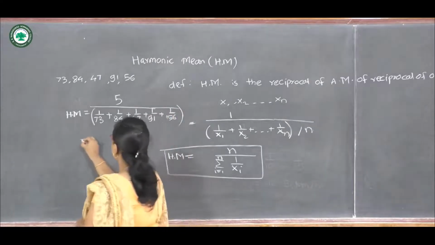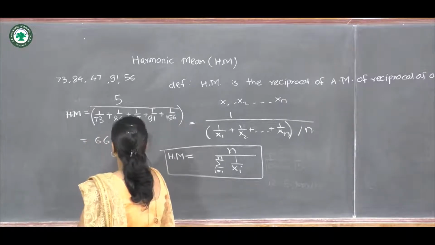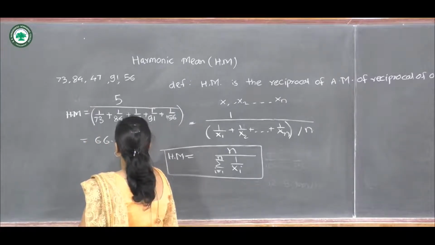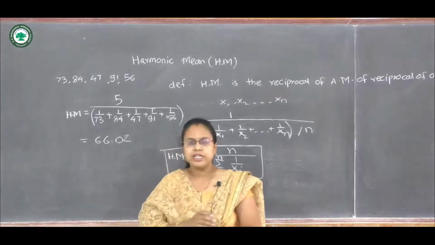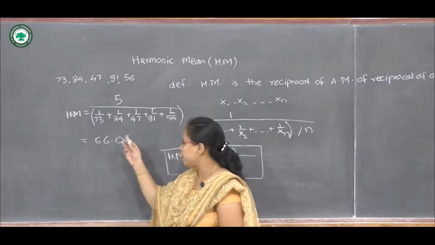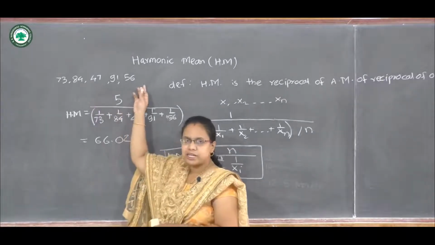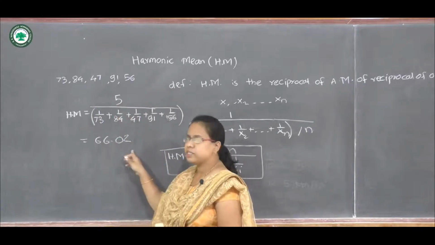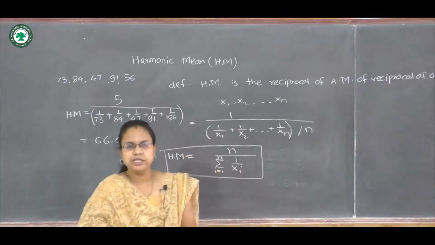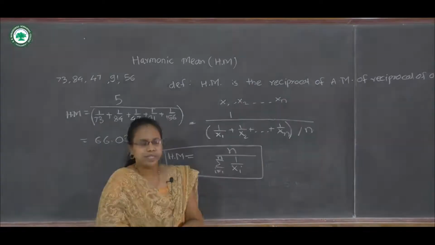In this way we get the answer approximately 66.2. So our harmonic mean for this data set is 66.02. In this way we can calculate it.